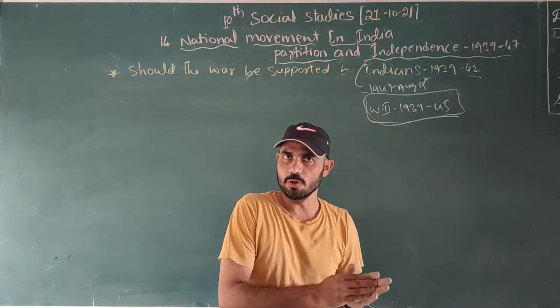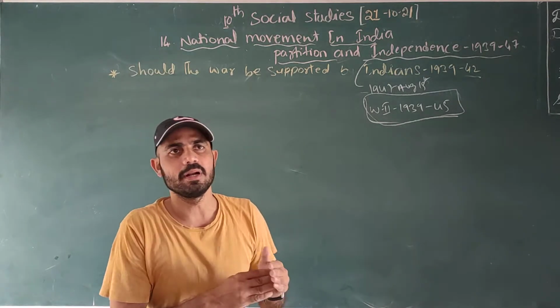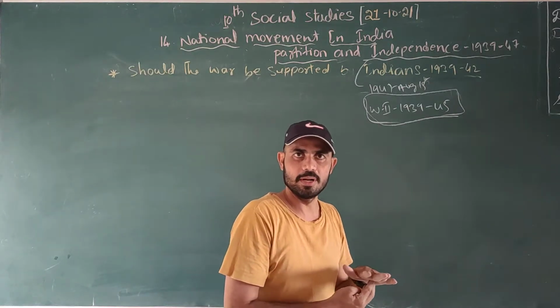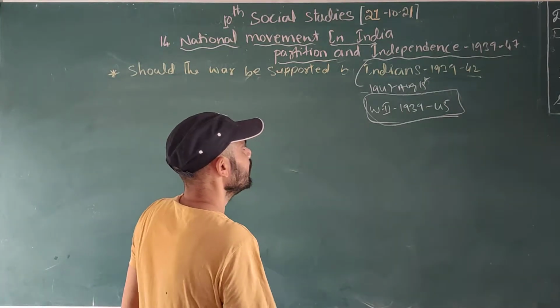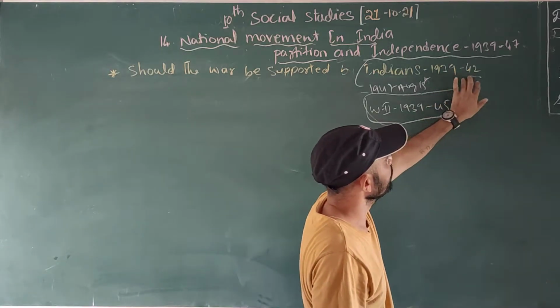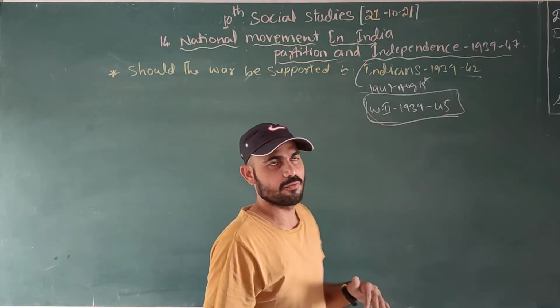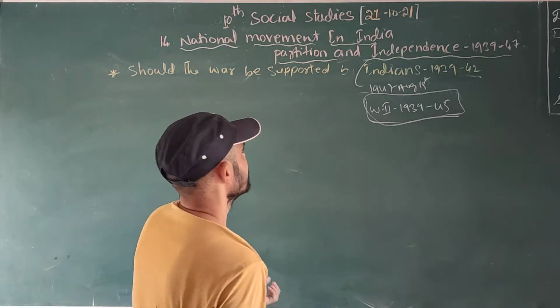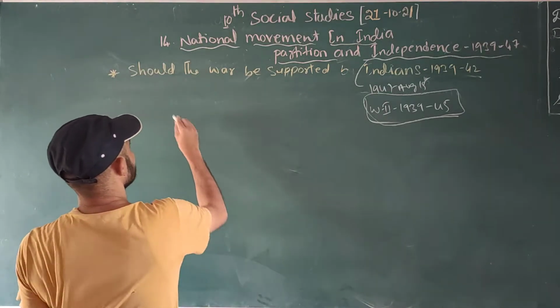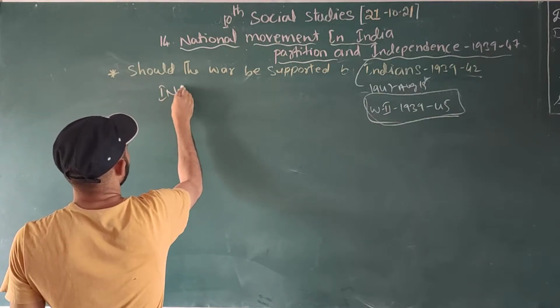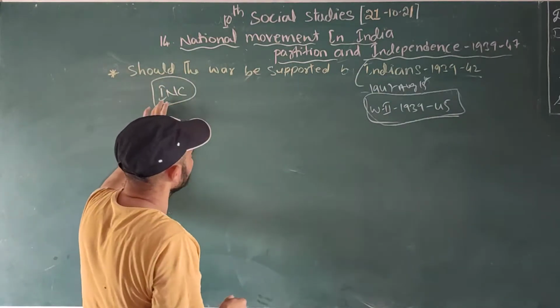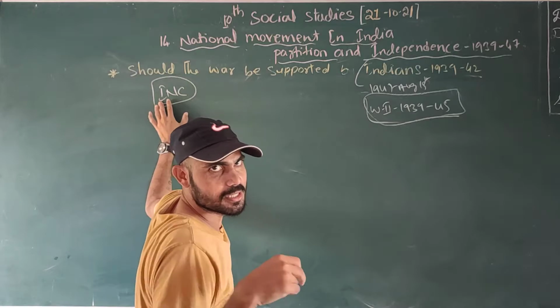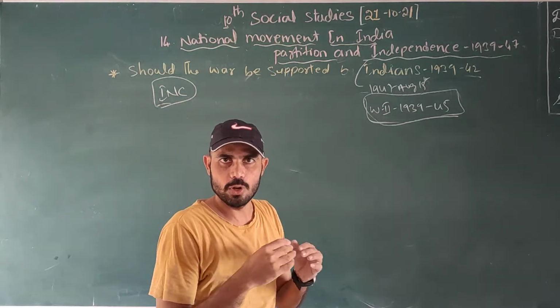When Indians supported the Britishers, we had to support the war on the Britishers' side. But at that time, 1939-1942, what kind of political situation did we have in India? We'll discuss. At that time we had one important party, the Indian National Congress. Not today's Congress of Rahul Gandhi and Sonia Gandhi.